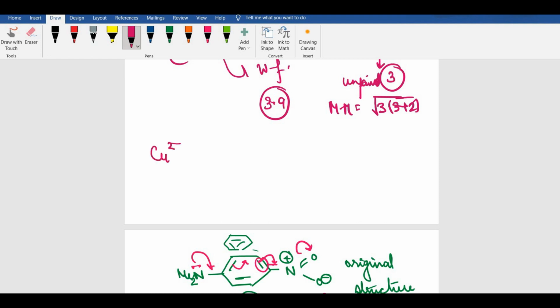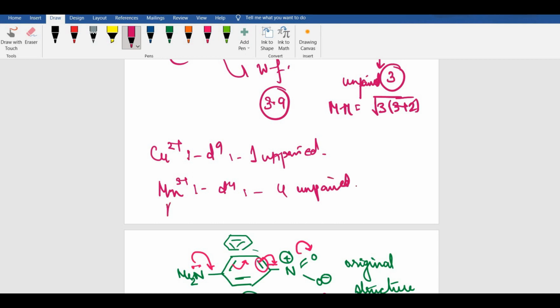So coming to [Cu(H2O)6]2+, copper 2 plus means a d9 system. D9 system meaning that there is 1 unpaired electron. So this does not match, obviously. Mn3+ meaning d4 system, weak field. So this gives 4 unpaired electrons, doesn't match again.